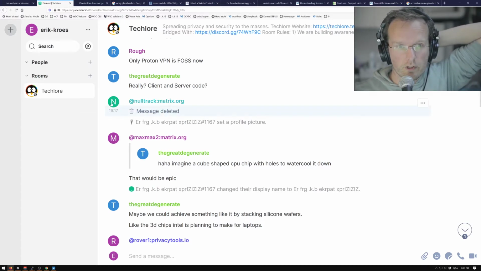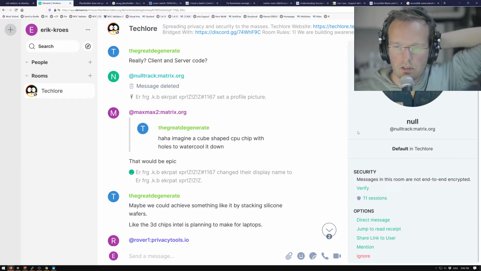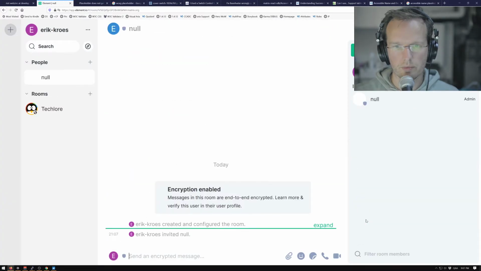So if they both load the same profile, I think that would be much easier. I think it would be much more an expected pattern, basically. And then you could here say something like mention this user, send a message to this user. You already have direct message, which is probably another pop-up. Oh, it goes to another page.